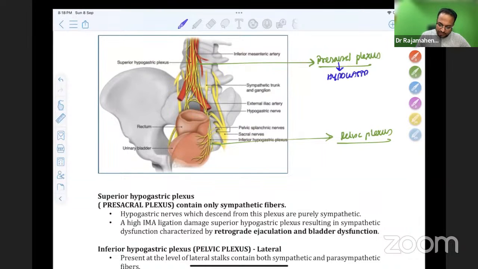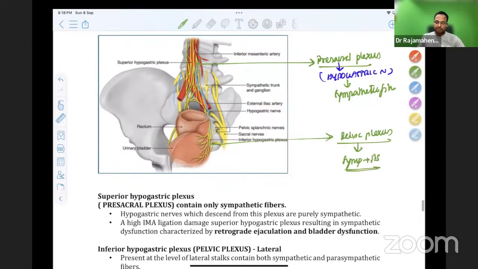From the presacral plexus only, you can see there are left and right hypogastric nerves coming down. So this presacral plexus contains only sympathetic fibers. Please don't forget, only sympathetic fibers. Whereas the pelvic plexus contains sympathetic plus parasympathetic fibers.